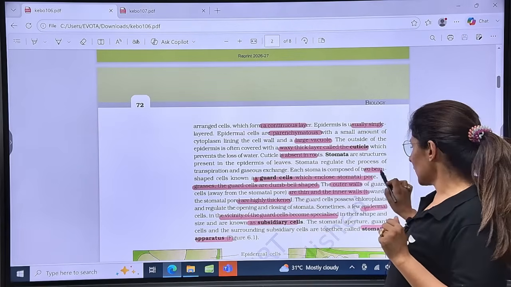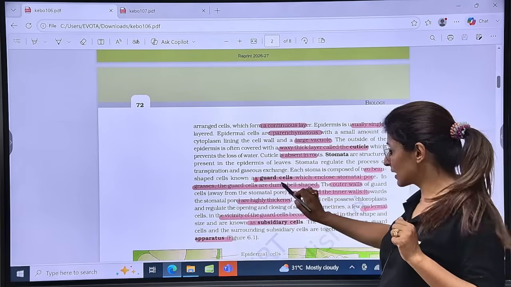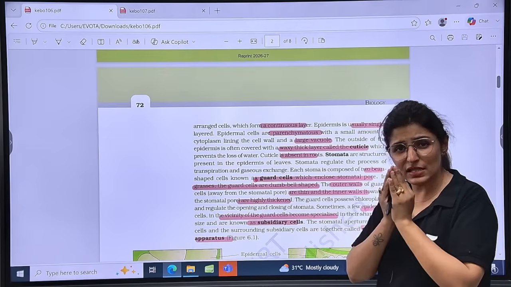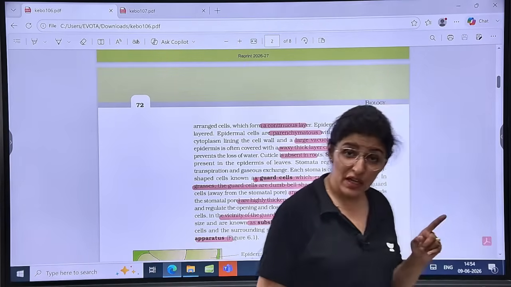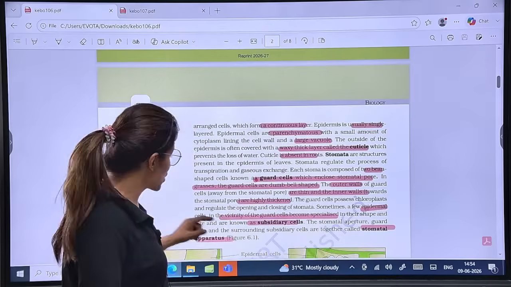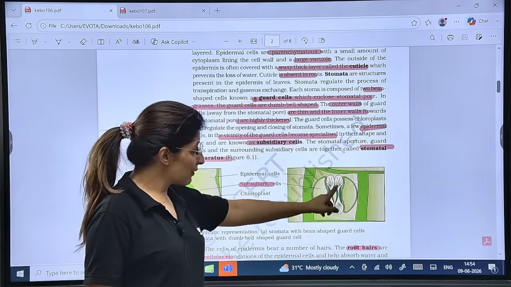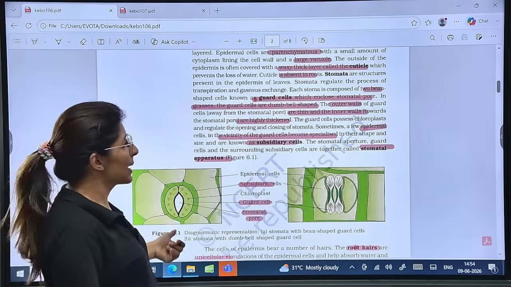Then each stoma has two bean-shaped cells known as guard cells, and the opening between them, the pore between the guard cells, is known as stoma or stomata. In monocots, the shape of the guard cells will be dumbbell shaped. See this diagram. In monocots, the shape of the guard cells is dumbbell shaped, while here it is bean shaped, right?